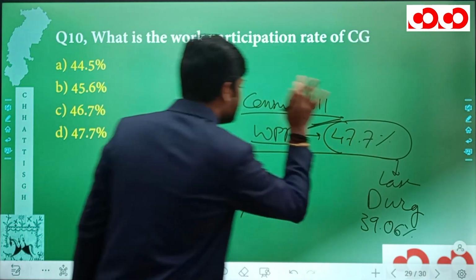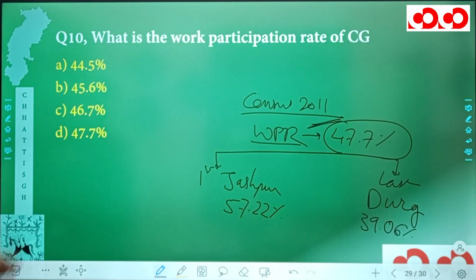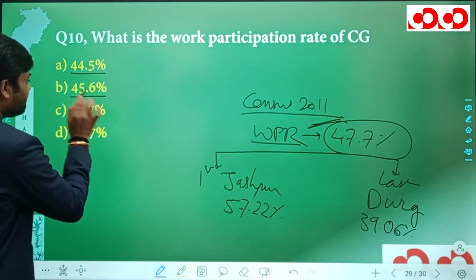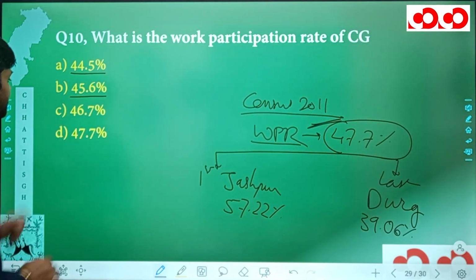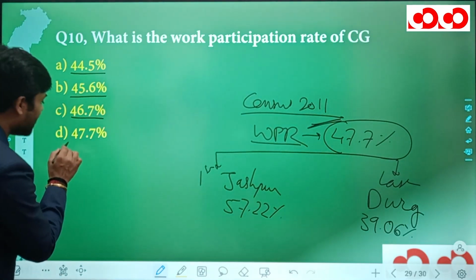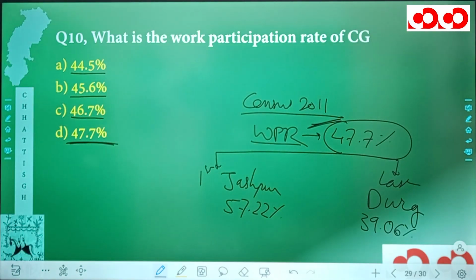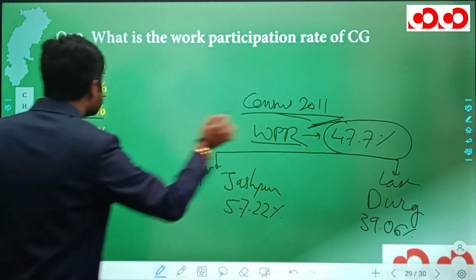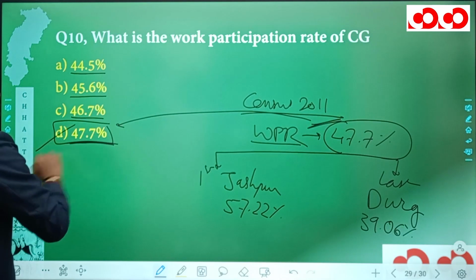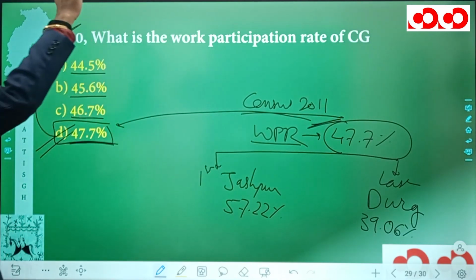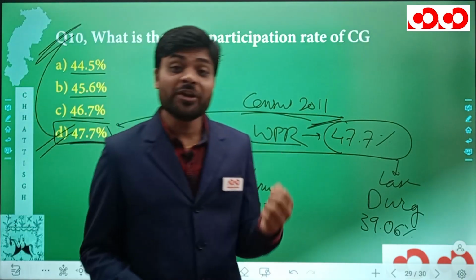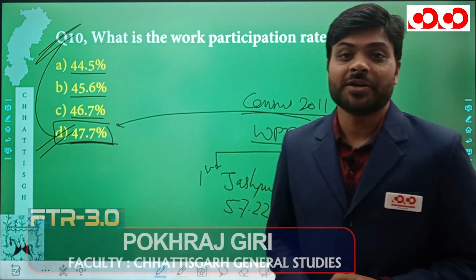So we have seen what is the WPR of Chhattisgarh according to census 2011. It is 47.7%. Now looking at the options, in the option A we have 44.5%, in the option B we have 45.6%, in the option C we have 46.7%, and finally in the option D we have 47.7%. Now we have actually seen WPR is actually 47.7%, which is mentioned in option D, and hence this option D is going to be the correct option for our 10th question. So these were some of the most important questions from the chapter Demography of Chhattisgarh.